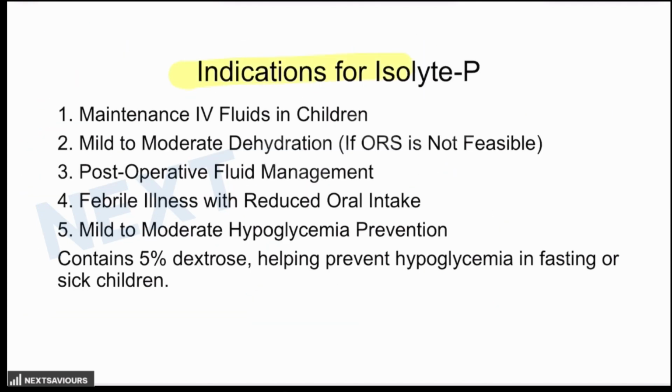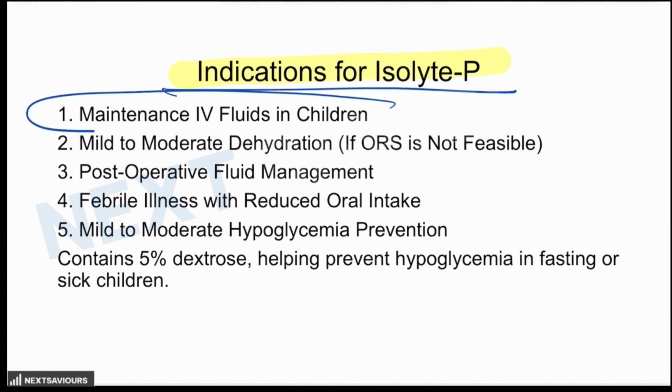Let's talk about another very, very commonly used fluid in the pediatric practice, that is Isolyte P. Remember, Isolyte P is an intravenous maintenance fluid which is specifically designed for pediatric patients, containing a balanced composition of electrolyte and glucose. Now, it is used in conditions where oral hydration is either insufficient or is contraindicated. So mainly what I'm trying to say is that it is mainly used as a maintenance IV fluid in case of children, when the child cannot take the oral fluid, used for daily fluid and electrolyte replacement in order to maintain the hydration. So if the patient is having a mild to moderate dehydration, just for the maintenance, it can be used.